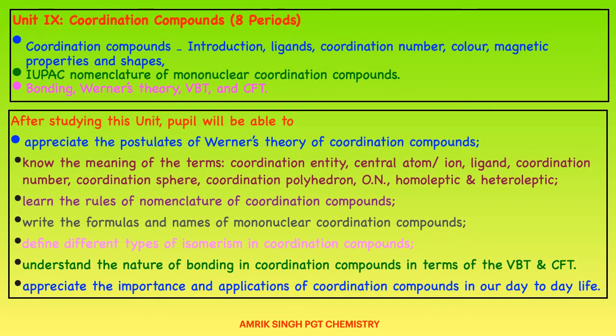Now the objectives are: after doing this unit, pupil will be able to appreciate the postulates of Werner theory of coordination compound, know the meaning of terms coordination entity, central atom/ion, ligand, coordination number, coordination sphere, coordination polyhedron, oxidation number, homoleptic and heteroleptic. Learn the rules of nomenclature of coordination compounds, write the formula and names of mononuclear coordination compound, define different types of isomerism in coordination compound.